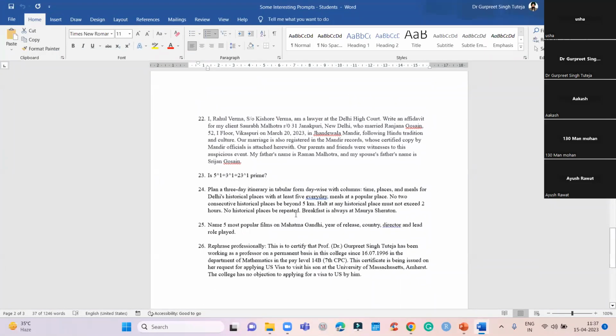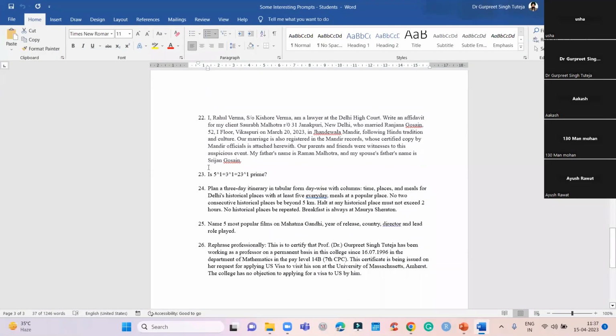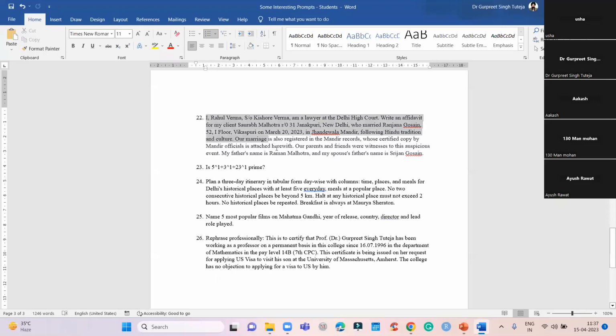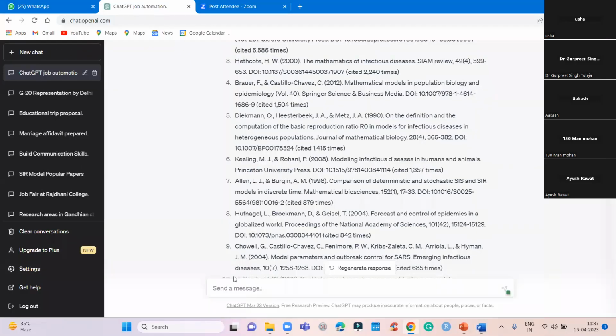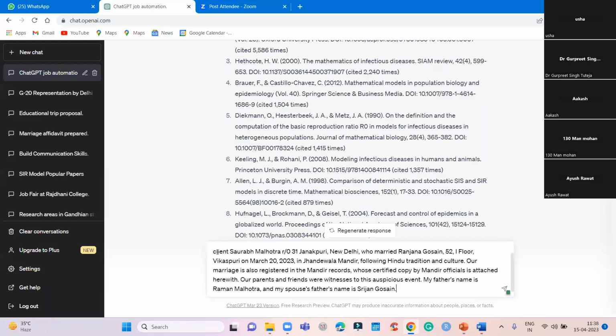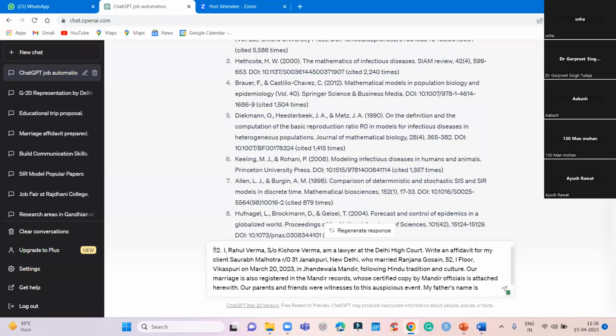Some more things which I want to do. See, there is another prompt, a legal prompt, which I want to generate. And see how beautifully it generates the legal. Now, legal prompt is, as a lawyer, maybe tomorrow you will become a lawyer after doing maths honors as well. So I have written this.